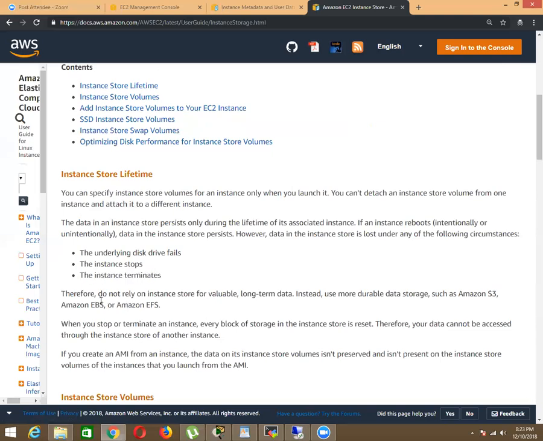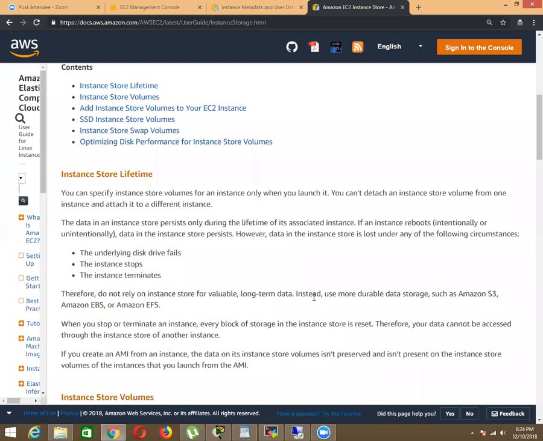So that's why they never depend on instance store volumes, and rather go for more durable storage like S3 or EBS or EFS. This means if you store data on any one of these storages, S3, EBS or EFS, when you stop or terminate your instance, the storage is still there. Your data cannot be accessed through the instance store of another instance. Every block of instance store storage is going to be reset, and once reset, the instance store data will be lost. But data stored on EFS, EBS or S3 will remain without problems.